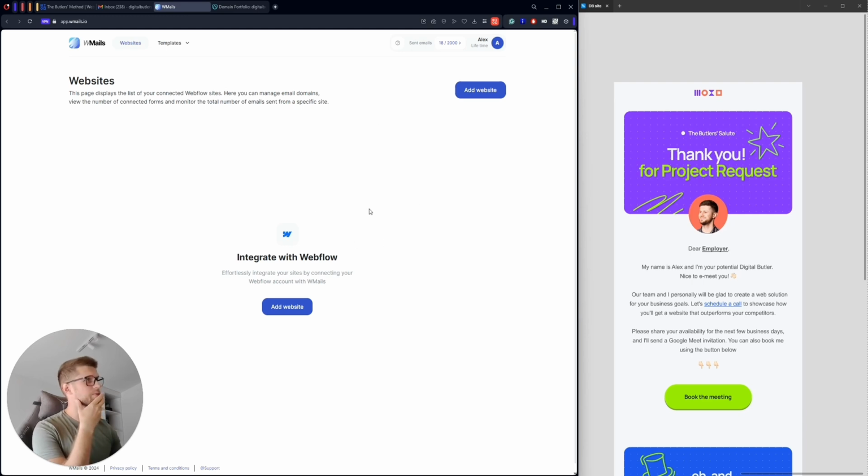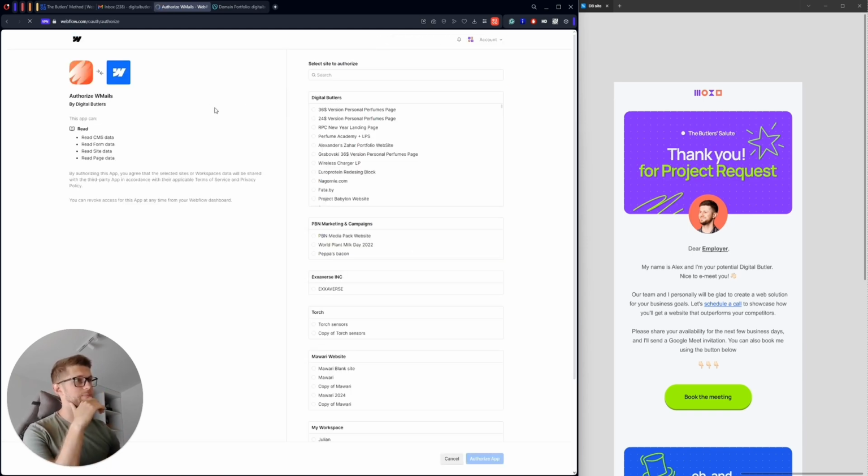So this is the first screen of WMails, and you can see that I have a special account with lifetime access. But right now I will go through the whole process as absolutely everybody will go through it. So let's do it, guys. The first action will be to add a website after the registration, of course.